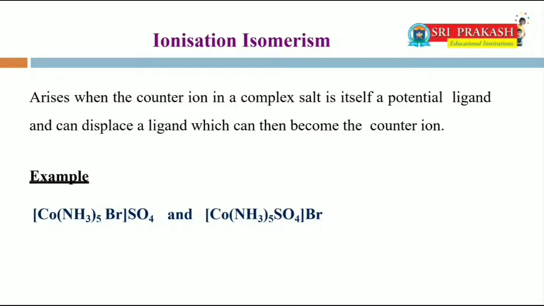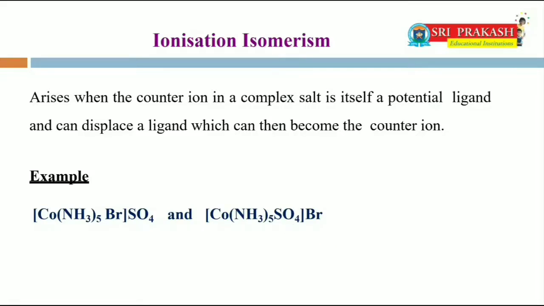Ionization isomerism. In this isomerism, the exchanging of ions takes place from counter ion to coordination sphere and from coordination sphere to counter ion. For example, pentaamminebromocobalt sulfate, that is [Co(NH3)5Br]SO4, and pentaamminesulfatocobalt bromide, that is [Co(NH3)5SO4]Br.